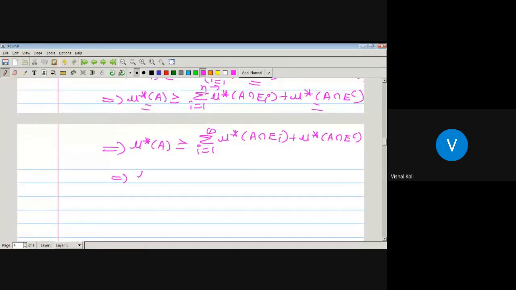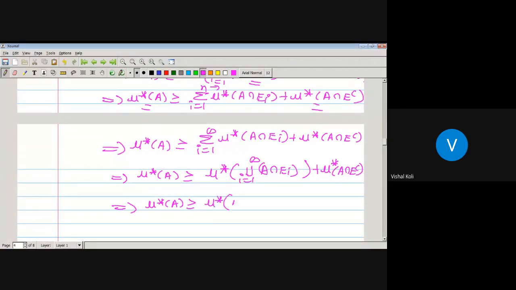As each Ei is a disjoint measurable set, summation i running from 1 to infinity of outer measure of A intersection Ei is outer measure of the union over i from 1 to infinity of A intersection Ei, plus outer measure of A intersection E complement as it is. This implies outer measure of A is greater equal to outer measure of A intersection the union over i from 1 to infinity of Ei, since there is no term of i in A, plus outer measure of A intersection E complement.